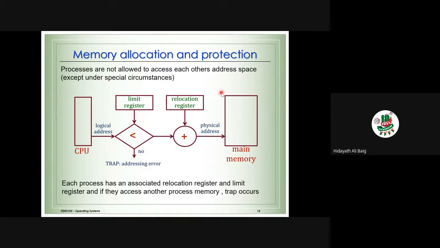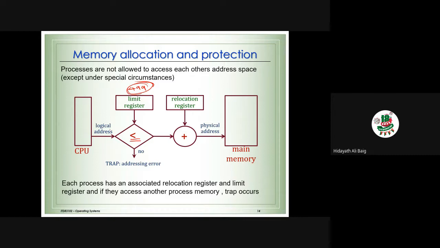Now, how to limit this? When we want to change the logical address to the physical address, we add the logical address to the base address to get the physical address. We did not discuss this previously: now we put a condition here in the limit register. My limit is, for example, only 499. This information will be kept in the limit register. Each process will have a limit. When I change the logical address to the physical address, it will check this condition.